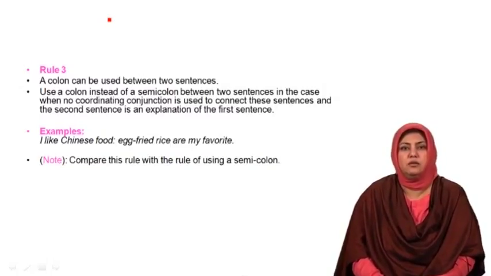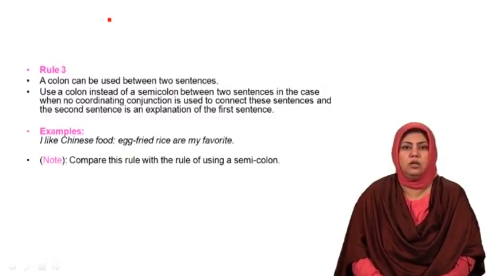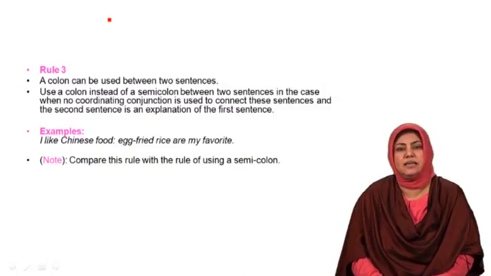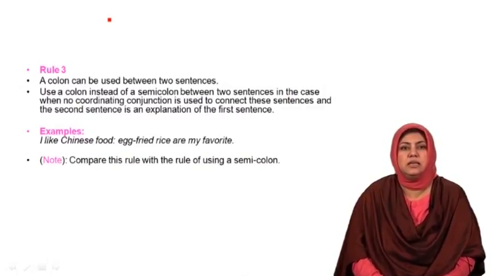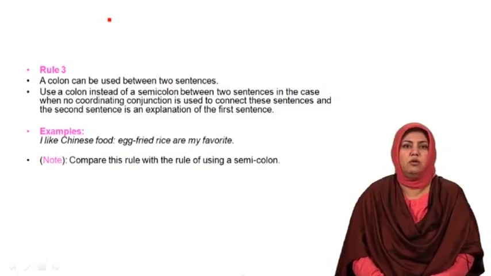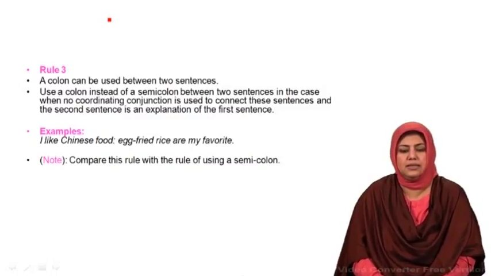It varies for the use of a semicolon and a colon. In the case of a colon, the second sentence that is made the second clause of the longer sentence by using a colon should be an explanation of the first sentence or the first clause that is used in the longer sentence.